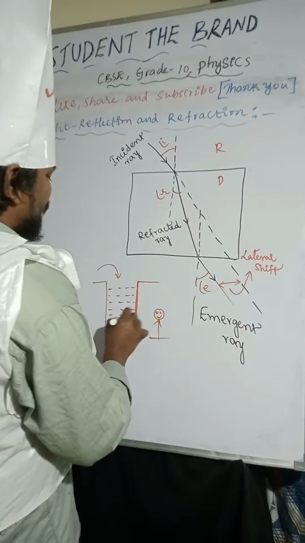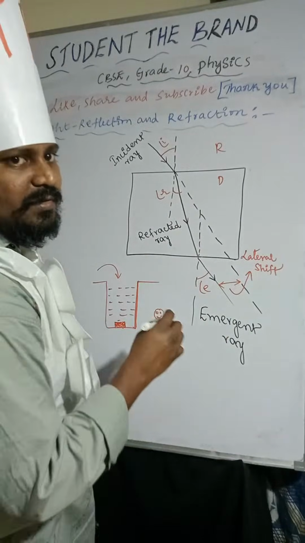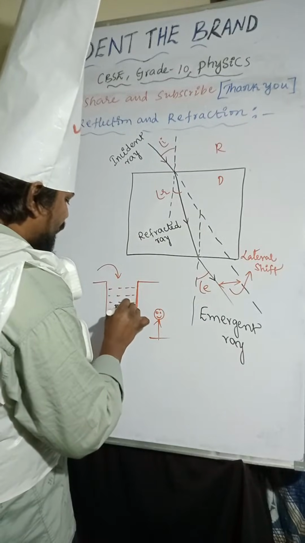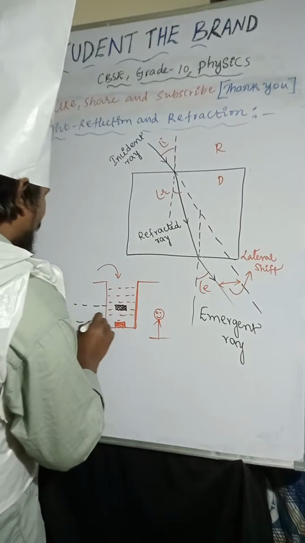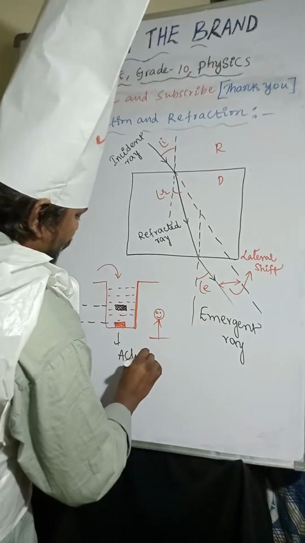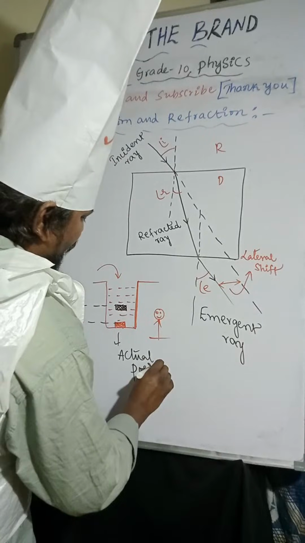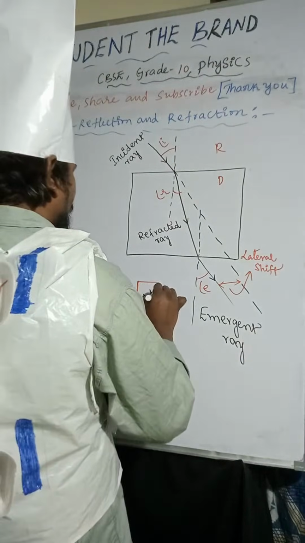So the coin position rises up. The coin position will appear here. Here you can observe, this is the position of the coin. This is the actual position of the coin, and this one is the apparent position of the coin.